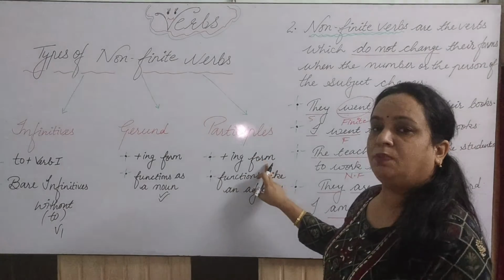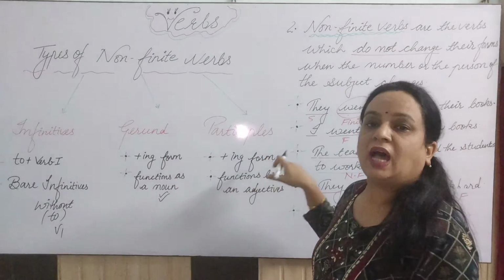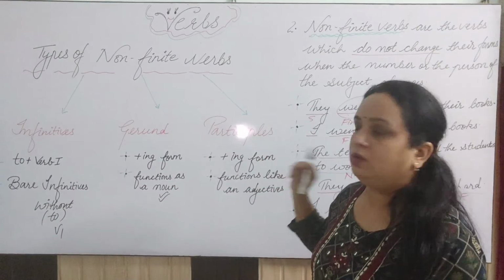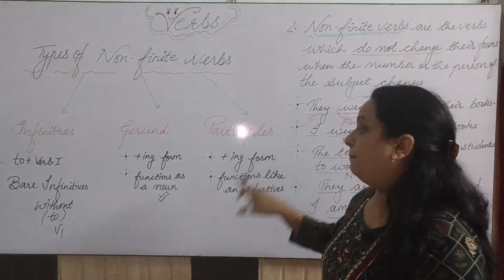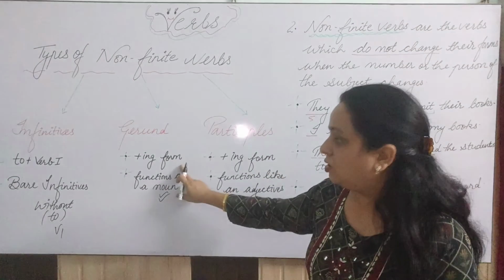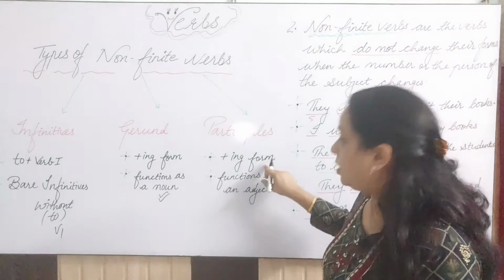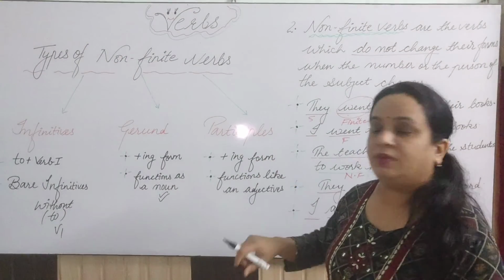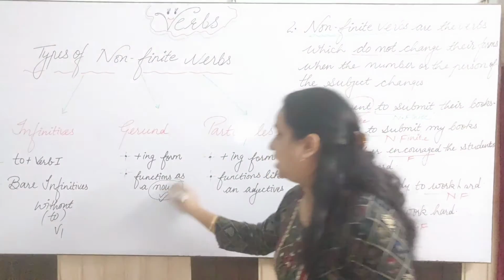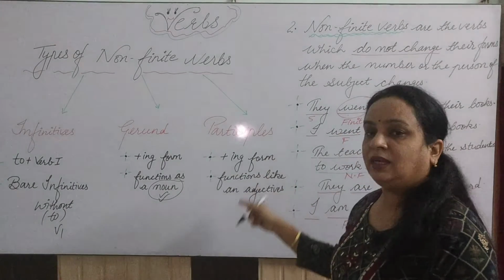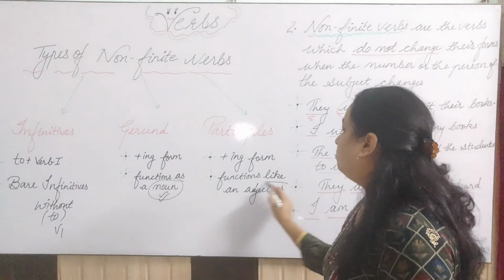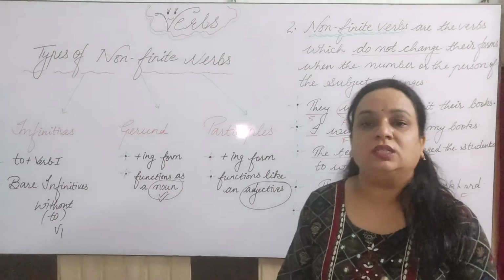And the third one is participle. This participle is also verb first plus ing form, right? But what is the difference? Here too the ing form is there, and here too the ing form is there. But the difference is that here it will work as a noun, but when it acts as a participle, it will work as an adjective in the sentence.